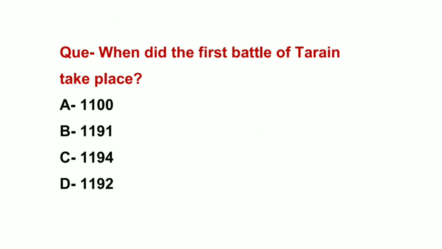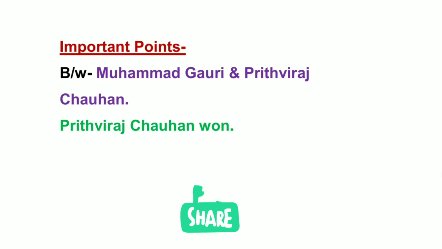When did the first battle of Tarain take place? The right answer is option B, 1191 AD. The first battle of Tarain took place in 1191 AD between Muhammad Ghori and Prithviraj Chauhan. And Prithviraj Chauhan won this battle. So remember this. Let's see the next question.